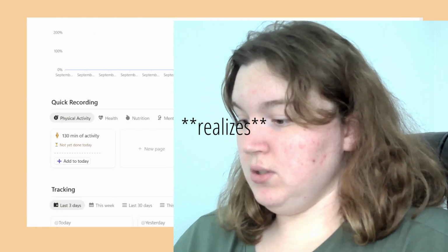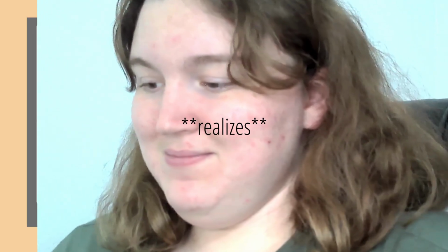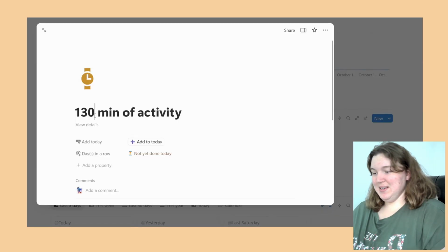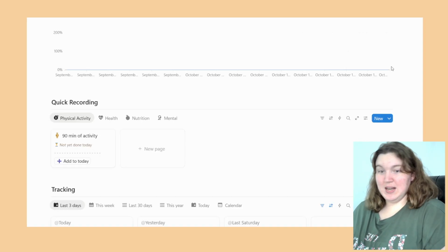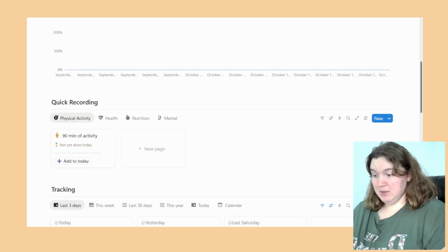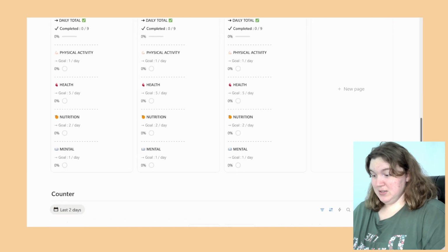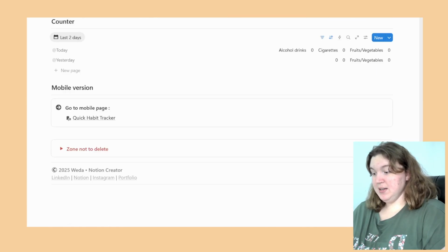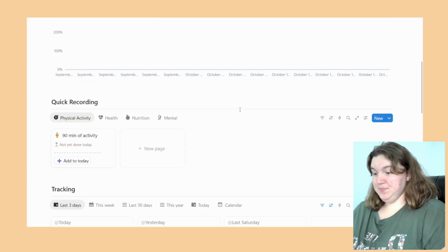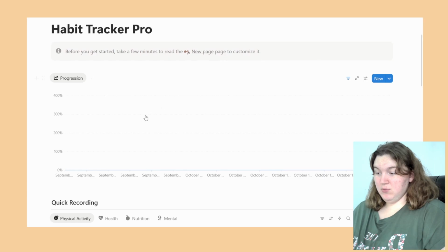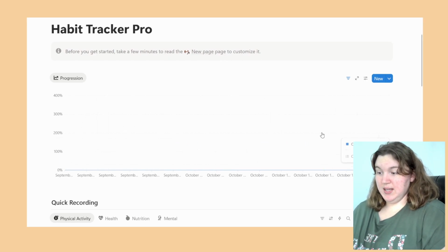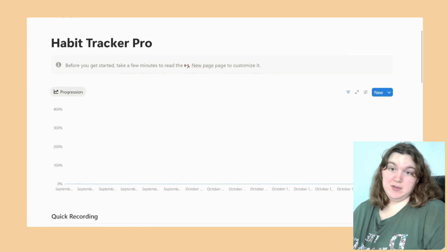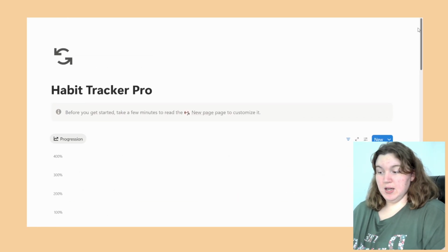So actually, my brain, that is not 130 minutes. It is 90 minutes of activity. So that's an hour and 30 minutes. That must have been where my brain went. So you can kind of just track your goals here. And I believe what it's going to do once I start tracking goals in the new year, it should do the little bouncy line thing to kind of show how well I've stuck to it. And yeah, so hopefully that works.